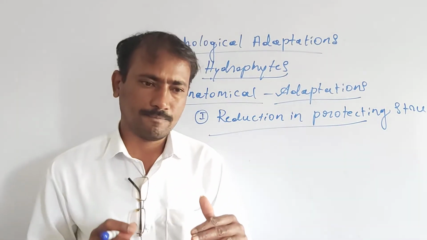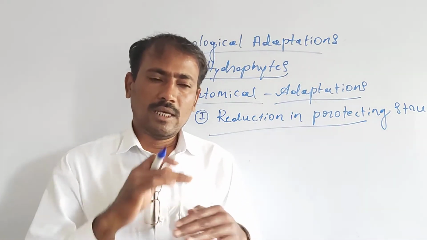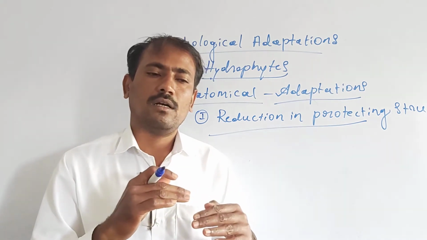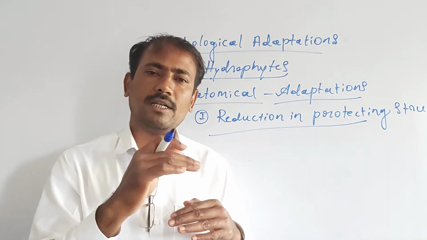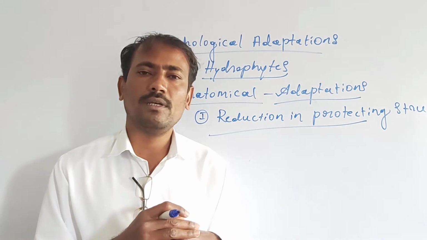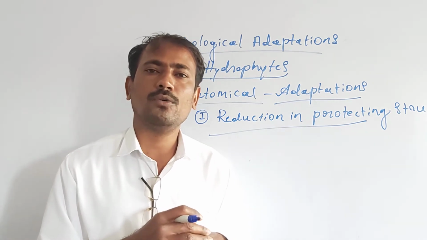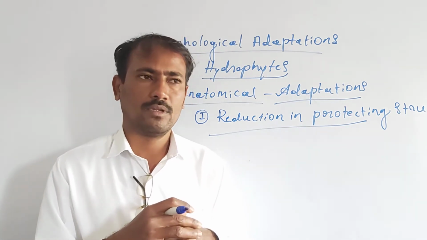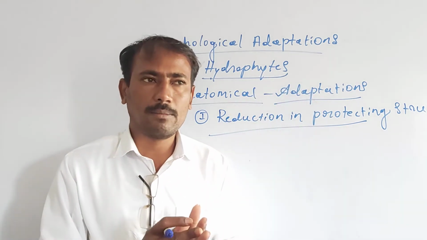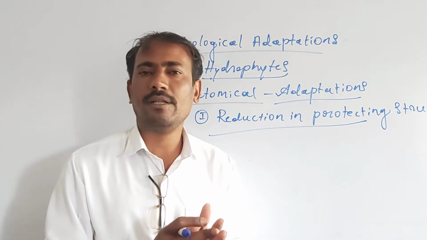The epidermis, hypodermis, and cuticle are considered the outermost protective layers of the plant body. The entire body surface is covered by the epidermis.